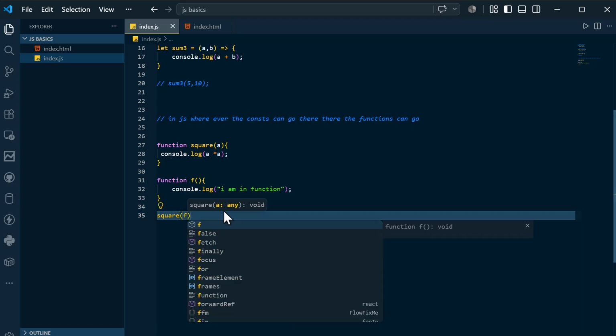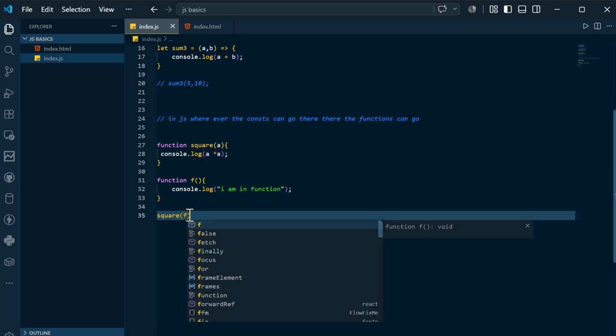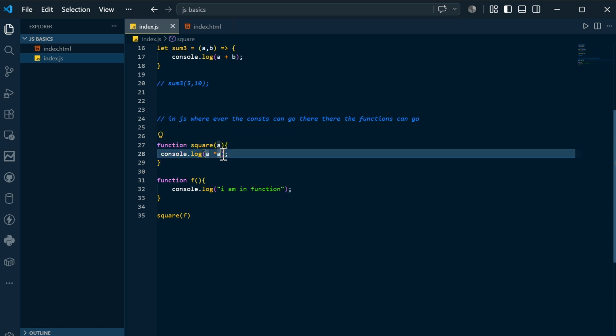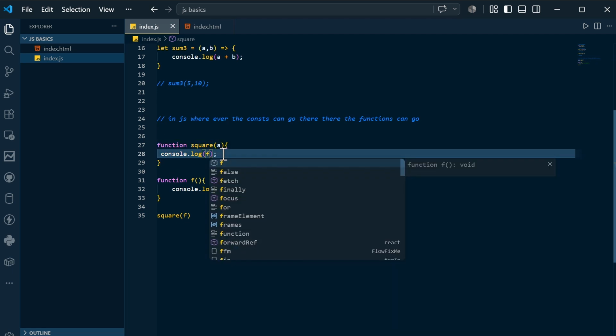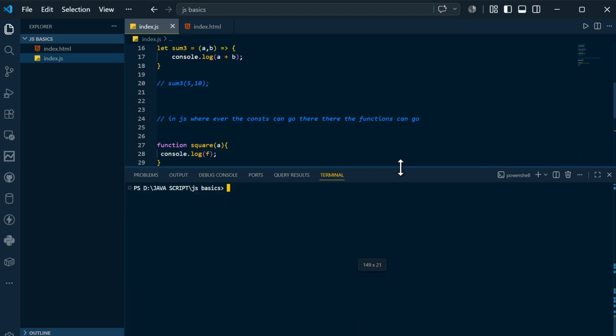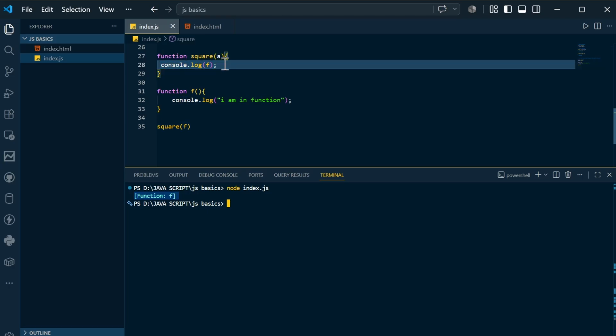Is there any trouble? No. Why? Because I said that wherever the constants can go, the functions can go. So instead I will send f, which is nothing but this function. Here you can see we are accepting a function inside this a. Let's see what happens. This is the code that I have written. If I compile and run, it is printing function f. That's as simple as that.